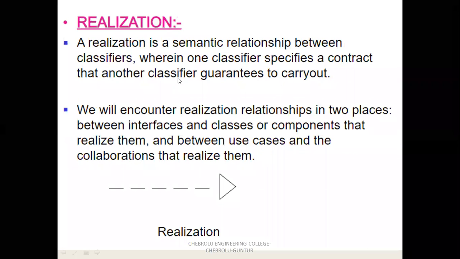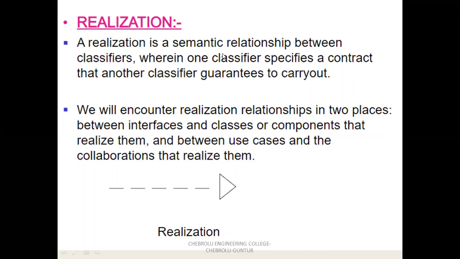So next, the last one is realization. Realization is a semantic relation between classifiers, where one classifier specifies a contract and another classifier guarantees to carry it out. That is realization: a relation between classifiers where one specifies the contract that another guarantees to carry out.